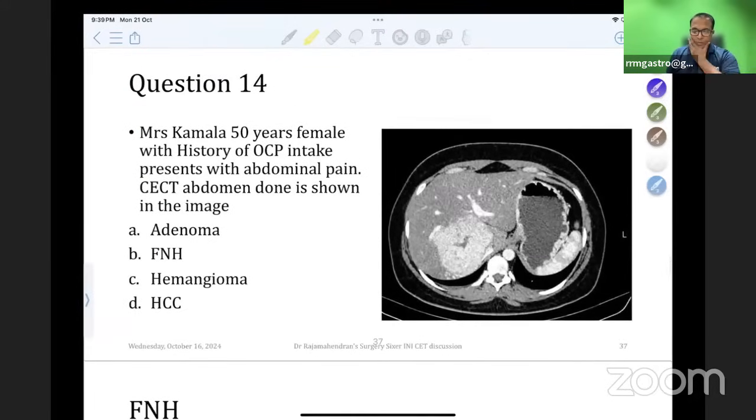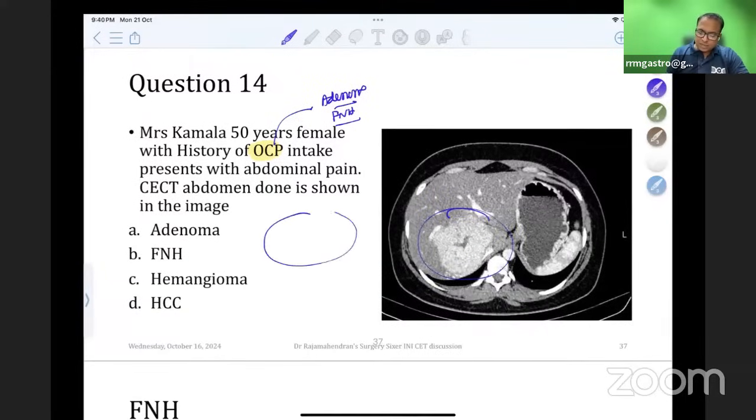So this question is an image-based question. Can you tell me, Mrs. Kamala, 50 years, female with a history of OCP, comes to you. So many times when you see the history of OCP, people think it is adenoma. Please remember, adenoma and FNH, both of them have history of OCP. But the catch point here is this image.